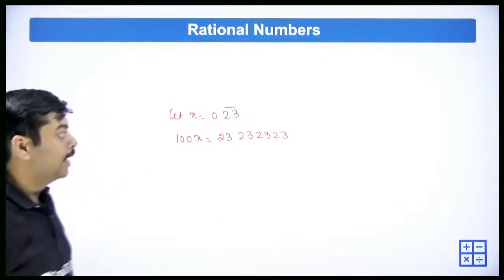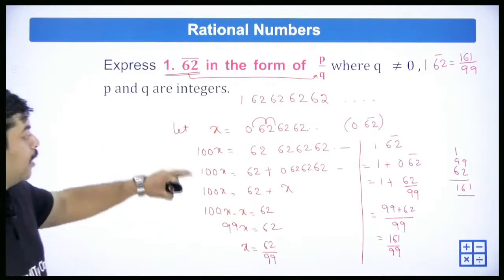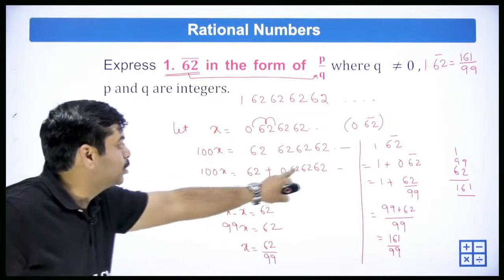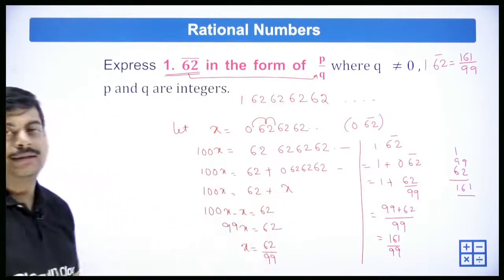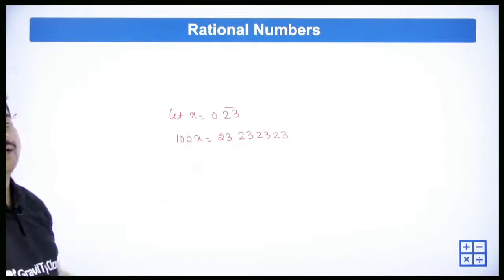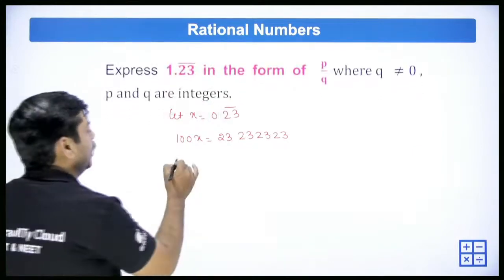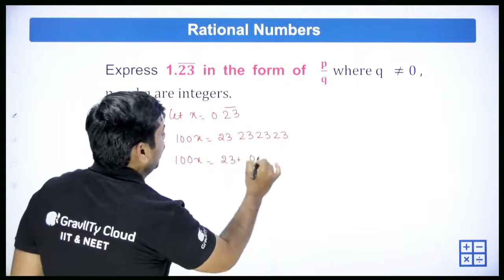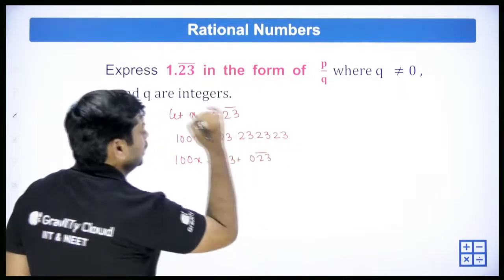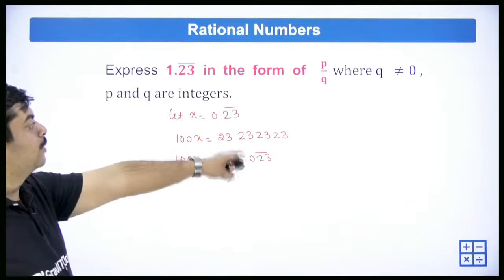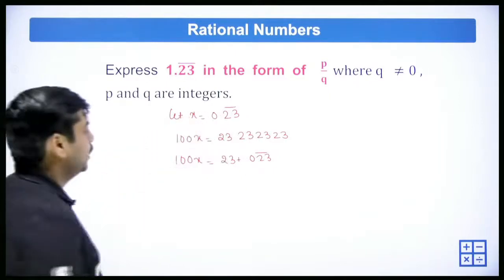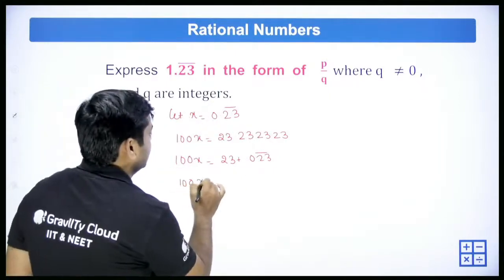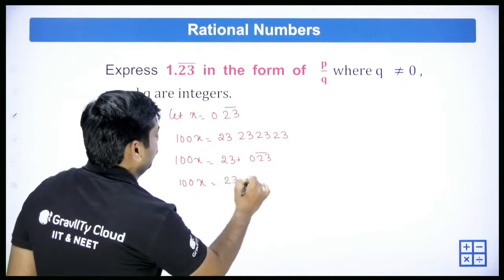See, in the previous case what we had done, if you can remember, this 0.62 we have written again as x. The same way, now it is 0.23 bar, right? So 100x is equal to 23 plus 0.23 bar. 0.23 bar is again equal to x. So 100x is equal to 23 plus x.